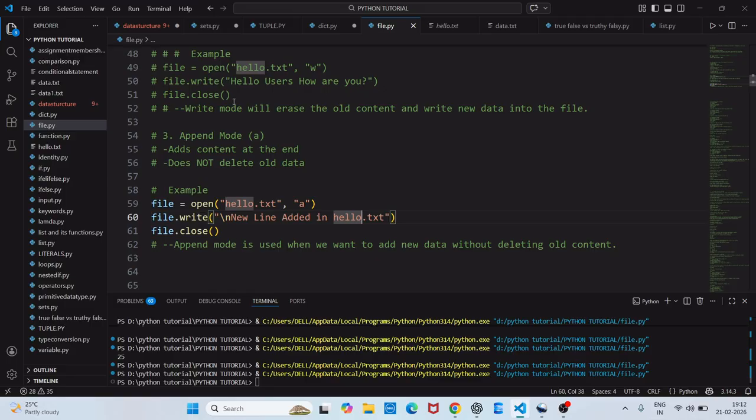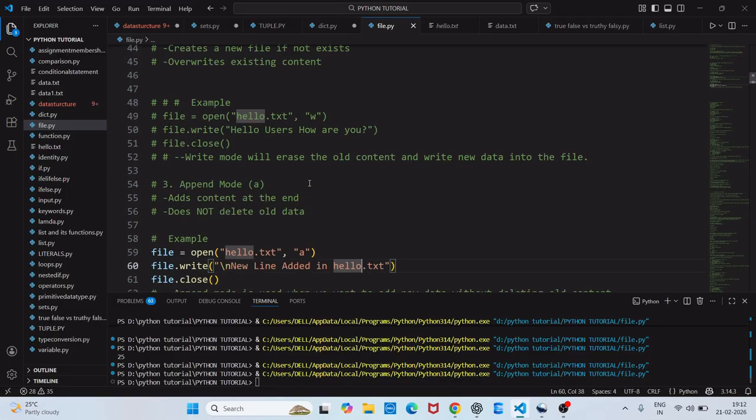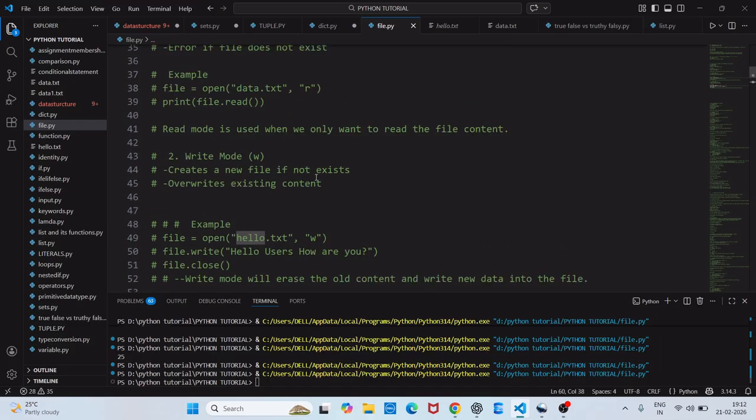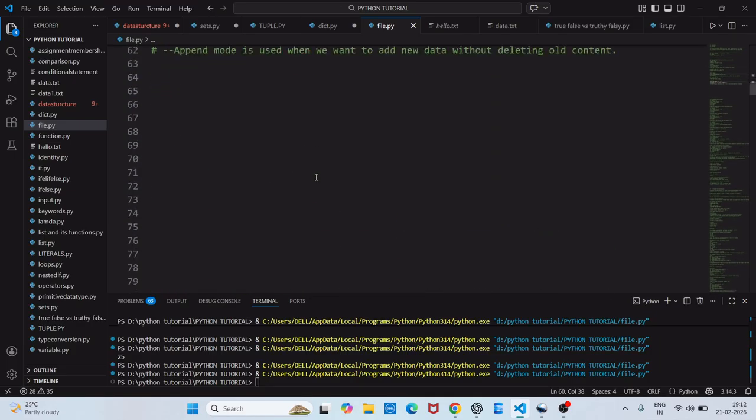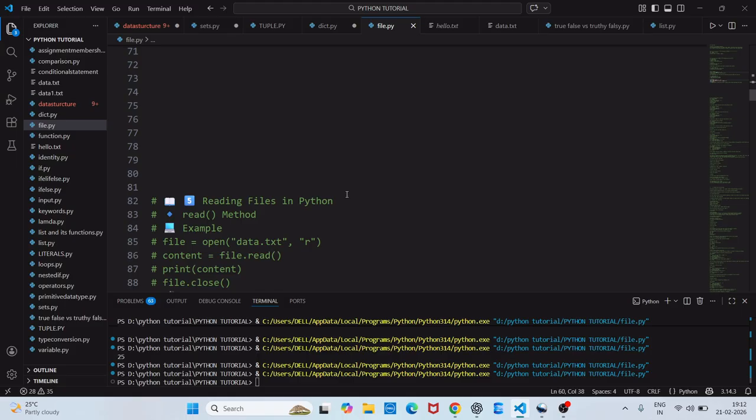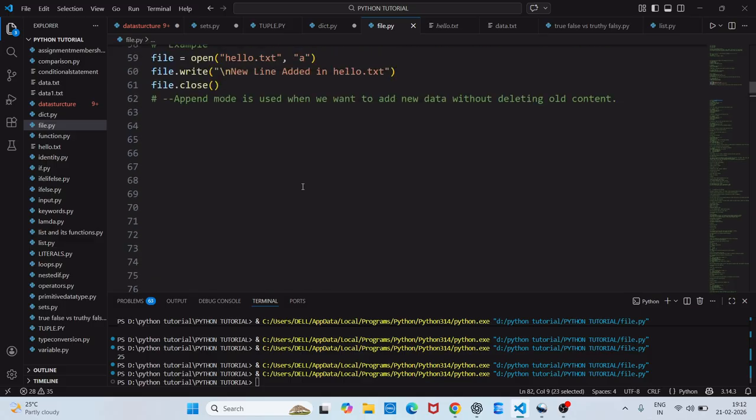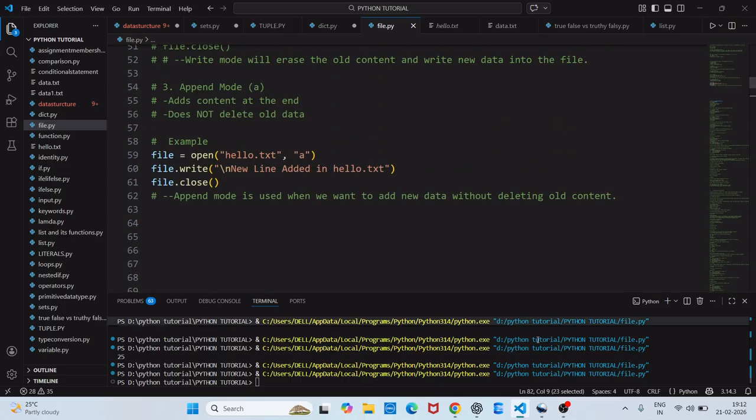So these are the three modes that I have already discussed with you. I hope you are clear with this topic. In the next class we are going to cover reading files in Python, the different techniques for how we can read the files. So we will stop here. Thank you.